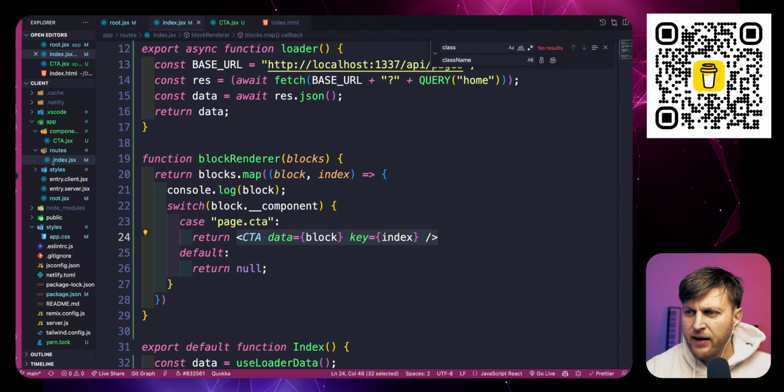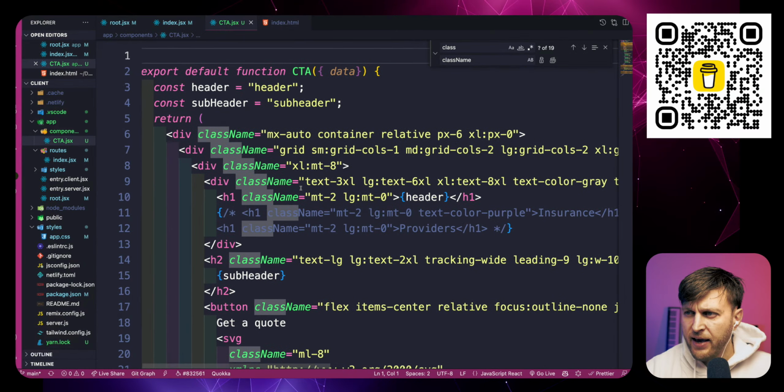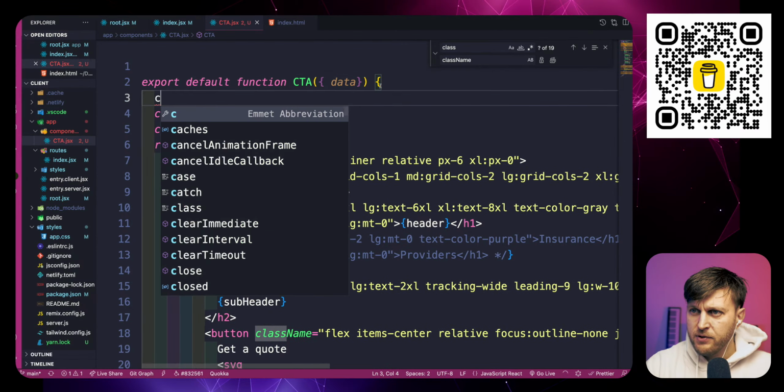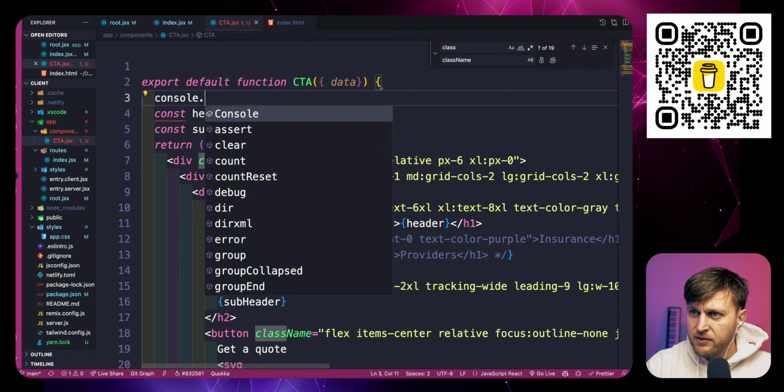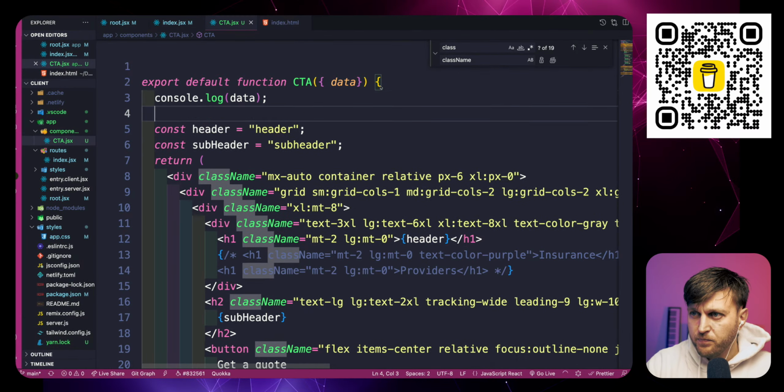That's awesome. We have our block editor working, so now we are going to go to our CTA, and we know we're getting our data. So let's console.log our data and slowly work through it.